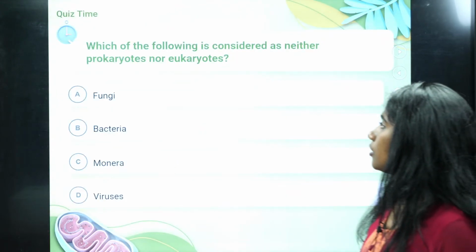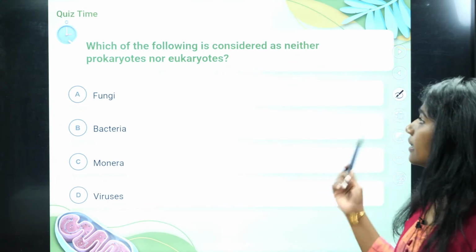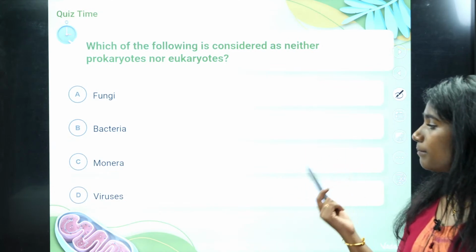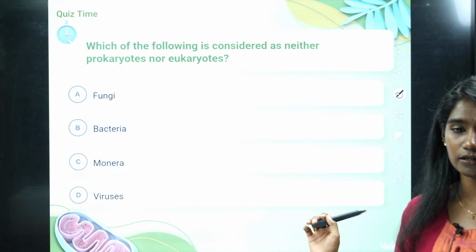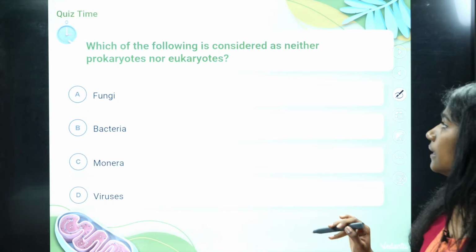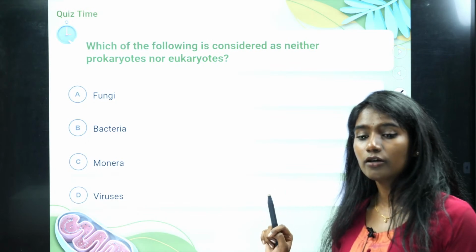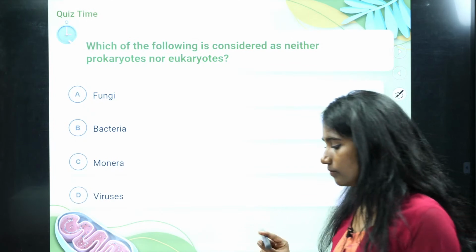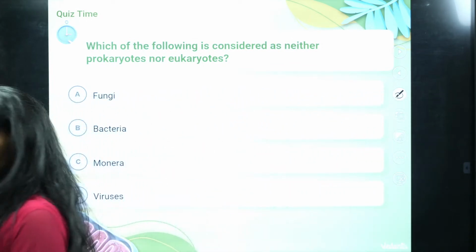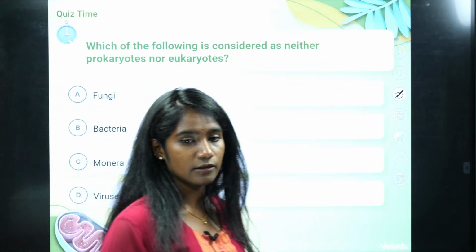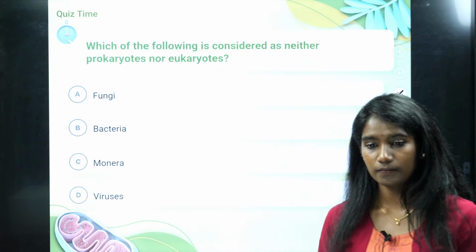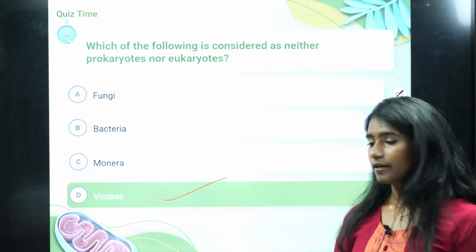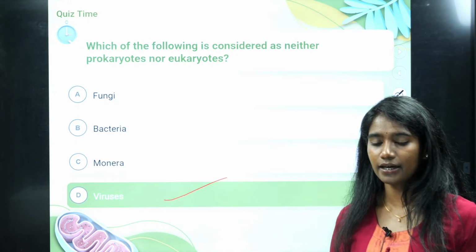Next. Which of the following is considered as neither prokaryotic nor eukaryotic? Is it fungi, or bacteria, or monera, or viruses? Which is neither considered as prokaryote nor eukaryote? What is the right answer for this? Option D, yes, virus. Yes, correct.